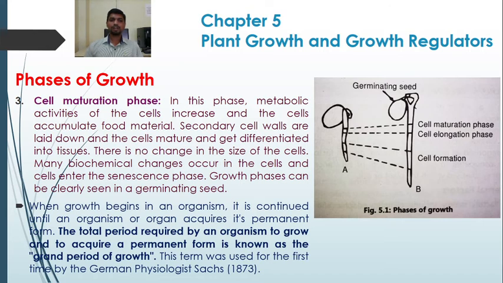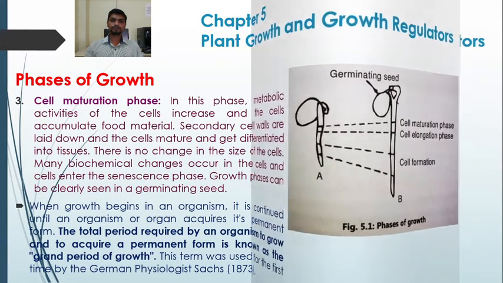So the grand period of growth is the total period required by an organism to grow and to acquire a permanent form. These are the phases of growth: cell formation phase, cell elongation phase, and cell maturation phase.